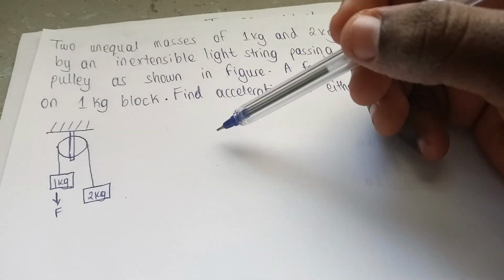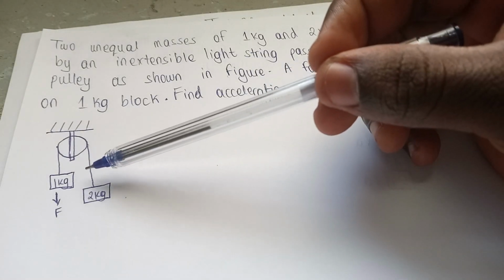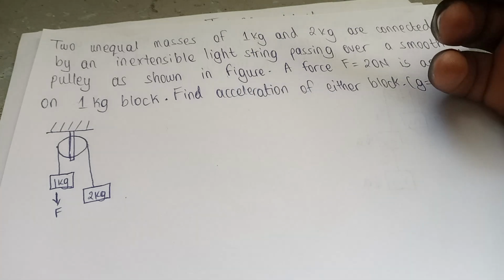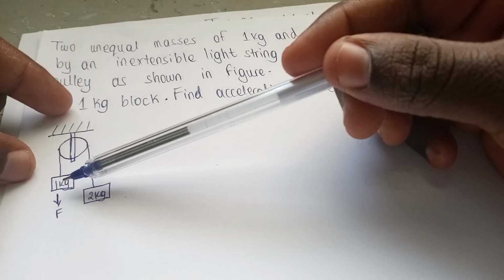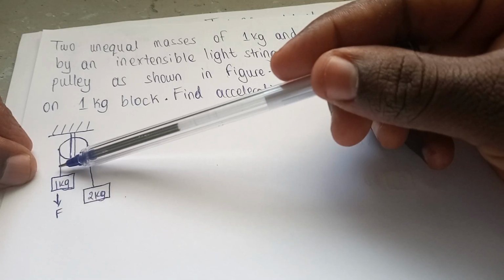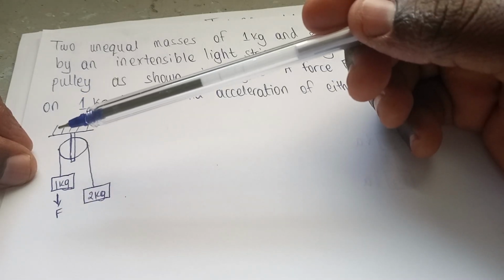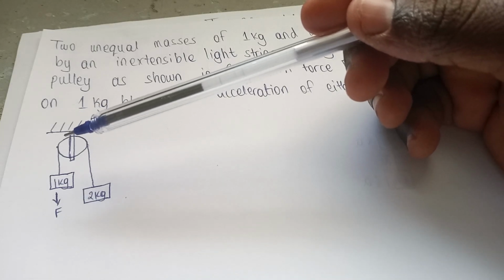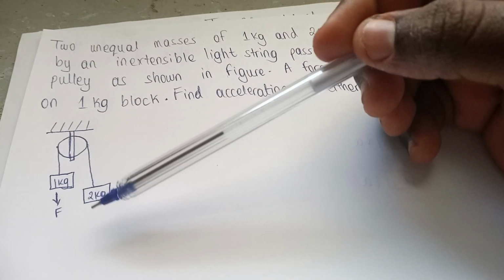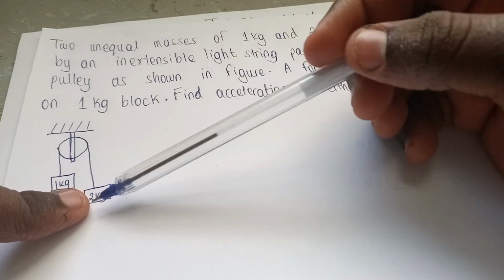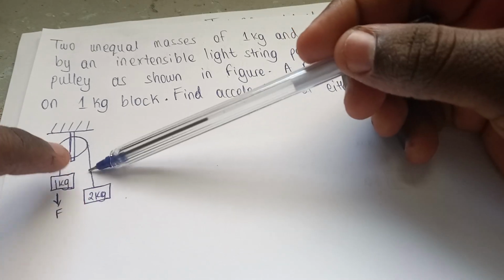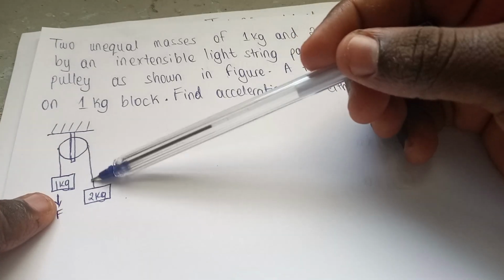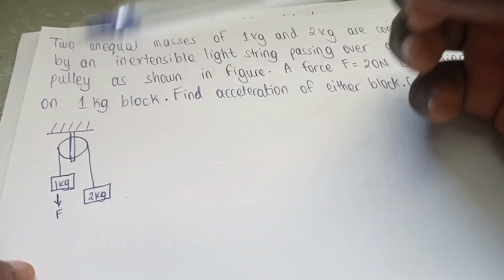In pulley systems they normally tell us a light string passing over a certain body of masses. So when they say light string, it means the mass of the string is negligible, but there is also a force called tension. I want you to consider yourself, maybe you are this mass hanging on a rope, like this string. You are here and this is the string, right? No, I want you to consider yourself as this string. These things need a lot of imagination.